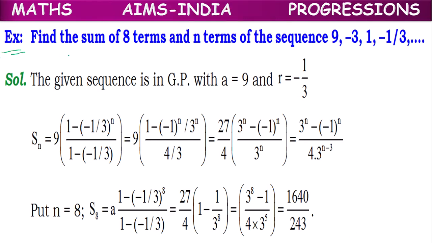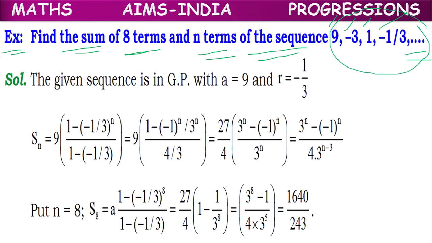Next. Example problem. Find the sum of 8 terms and n terms of the sequence 9, -3, 1, -1/3 and so on. They have given a sequence here. We have to find the sum of 8 terms and the sum of n terms.